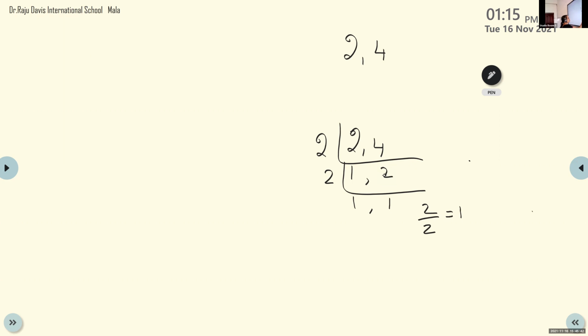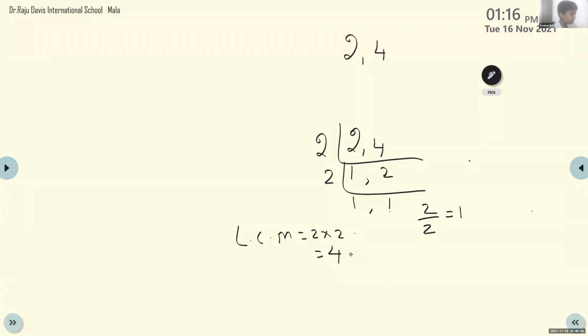2 ones are 2. So it is 1 and 2 again. Again it became 1 and 1. 1 as it is you have to write. 2 divided by 2 you will get 1. So it became 1. Ma'am, we get 1 and 2.